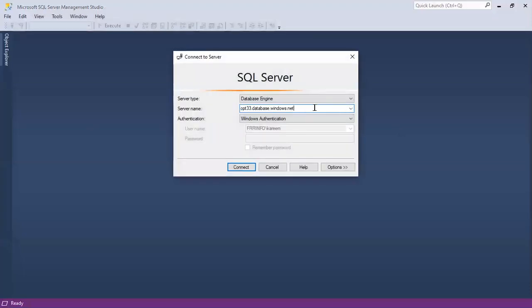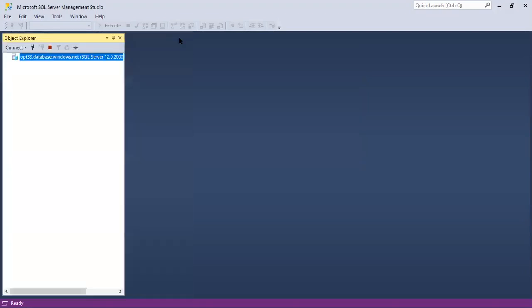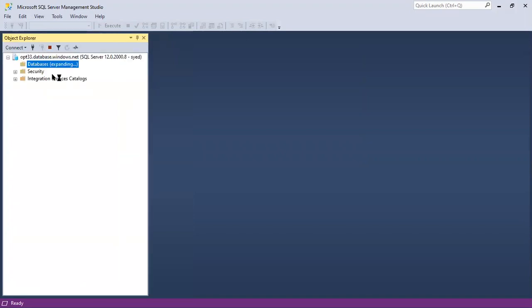Paste the server name, opt33.database.windows.net. Then provide the login credentials, connect. Connected successfully, see, right? Once it is connected successfully, here our database is the sales database. We can work with this database. We can connect to this database from anywhere, by configuring the firewall, we can start working.